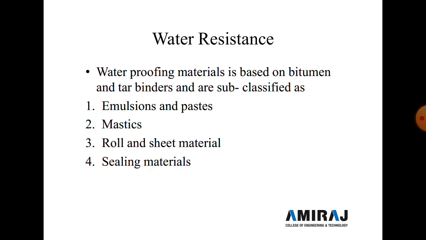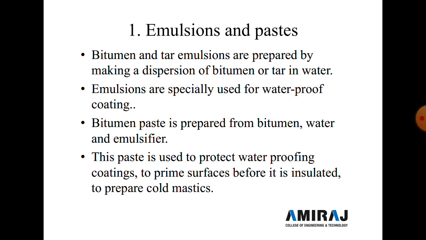Waterproofing material is based on bitumen and tar binders and is subclassified into four classifications. First is emulsion and paste, then mastics, third is roll and sheet material, and fourth is sealing material. So here four types are classified to construct waterproofing material. One by one we discuss them. First we discuss emulsion and paste.